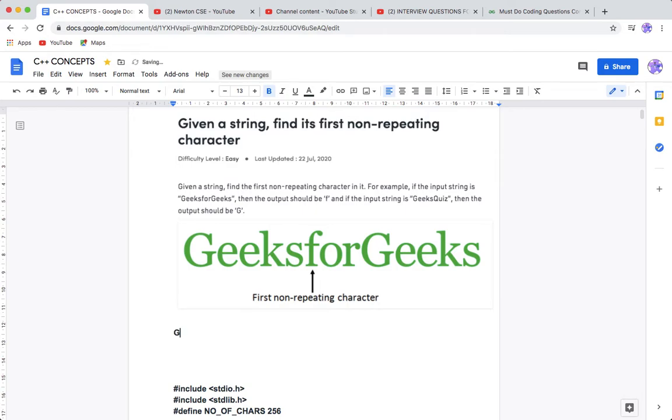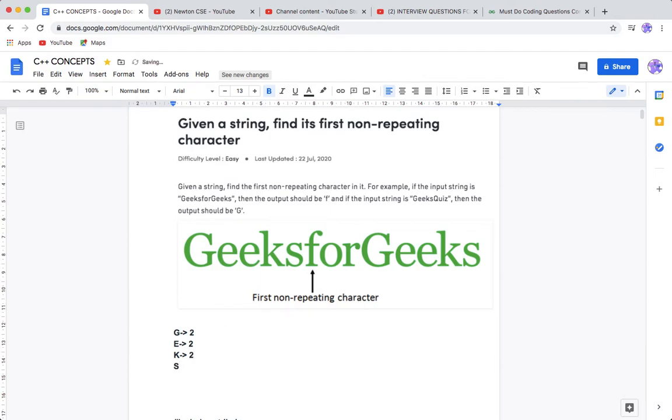Suppose G is there, and we find out how many times G is occurring. If you go through the loop, you will find that G is occurring 2 times. Then you go ahead with E, and you find that E is occurring 2 times. Again, you go ahead with K, and if you go through the string, you will find that K is also occurring 2 times.